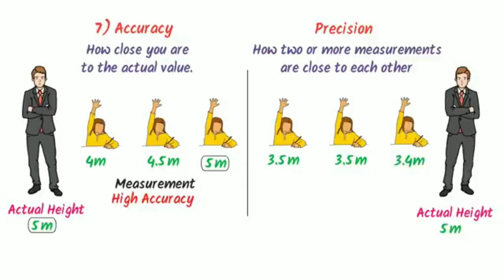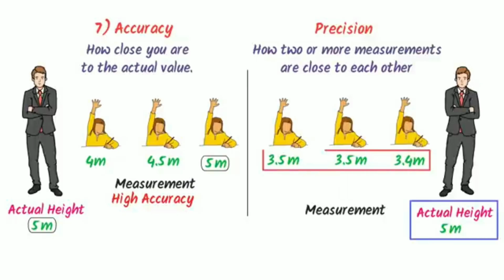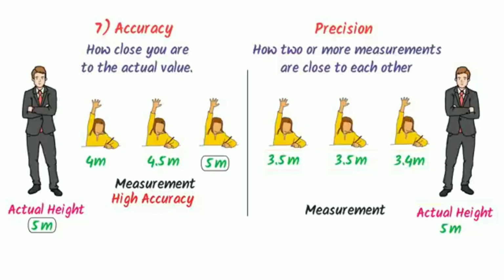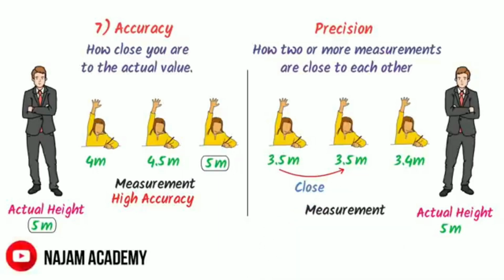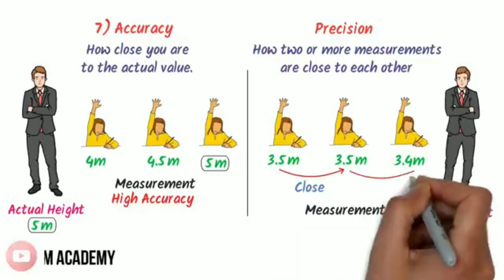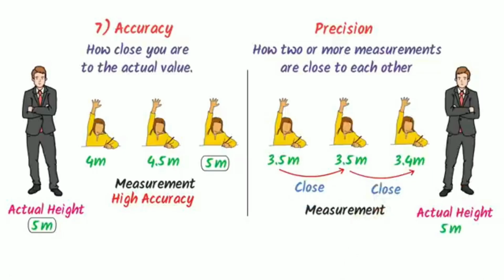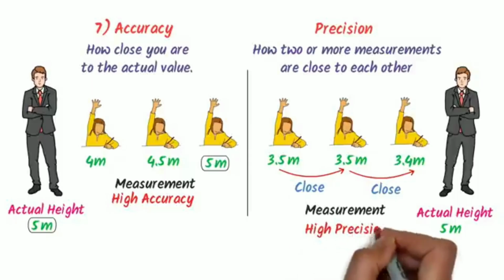Now let me ask you, are these 3 measurements accurate? Your answer is no, because the actual measurement is 5 meter and the measurements of the students are totally different from it. But wait a minute. Here we can see that this 3.5 and this 3.5 are close to each other, while this 3.5 and this 3.4 are also close to each other. The results of students are close to each other, so it has high precision.